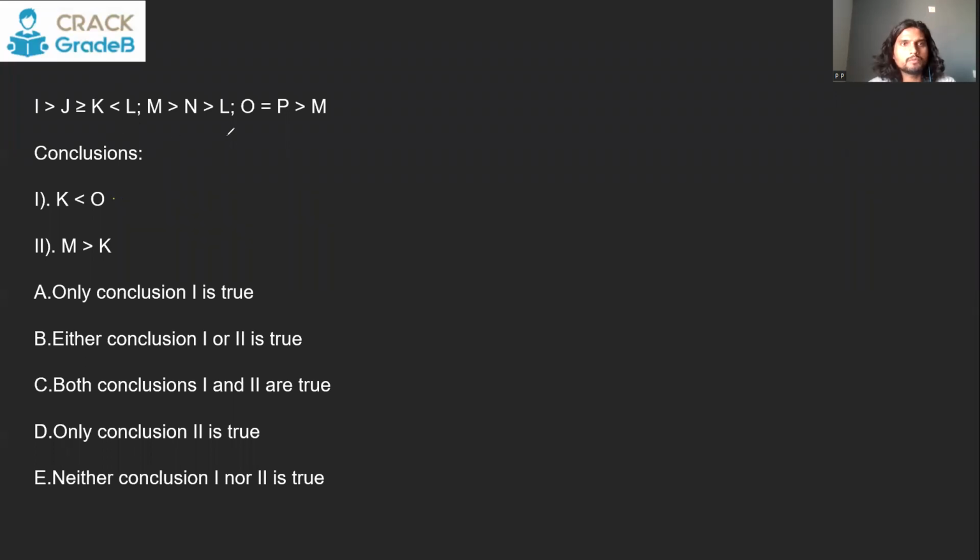You have to compare K and O. O is here, K is here. And the common element is L here and M here. So we'll have to get that part as well. So you say K less than L. L is less than N. N is less than M. M is less than P. P is equal to O. We have to compare K and O. Everything is facing in the same direction. So obviously K is going to be lesser than O. That is a correct conclusion. M and K. M is going to be greater than K. Yes, that is also a true conclusion. So both conclusions true is going to be the answer.